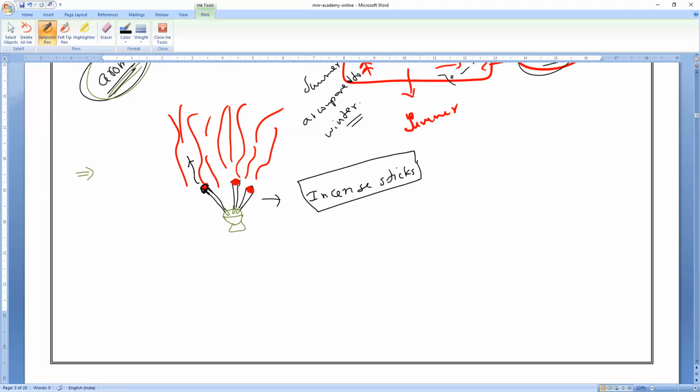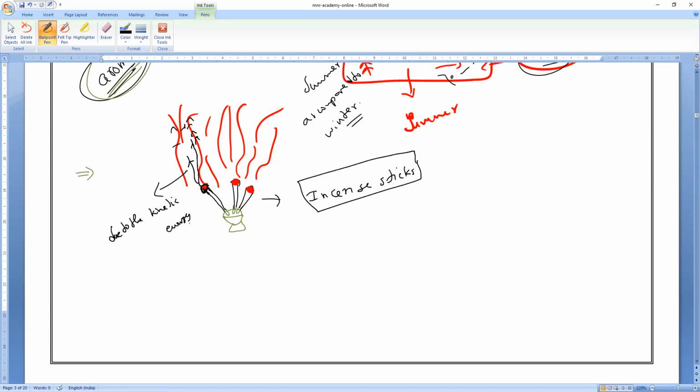the incense stick, what will happen? These particles of matter will be in continuous motion due to the fire. They will convert into gaseous particles, and these gaseous particles will move faster because they have more kinetic energy. Due to the high kinetic energy, they will be moving very fast. So when the temperature increases, the kinetic energy of the particles keeps increasing.